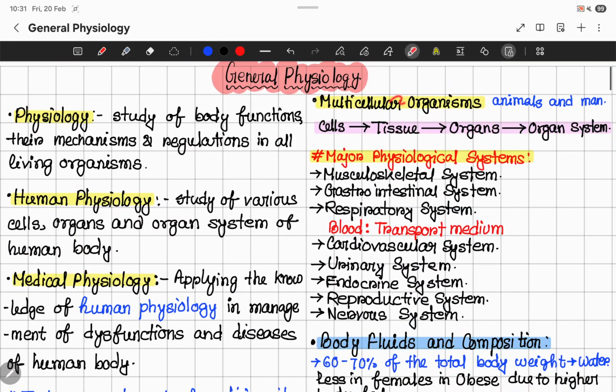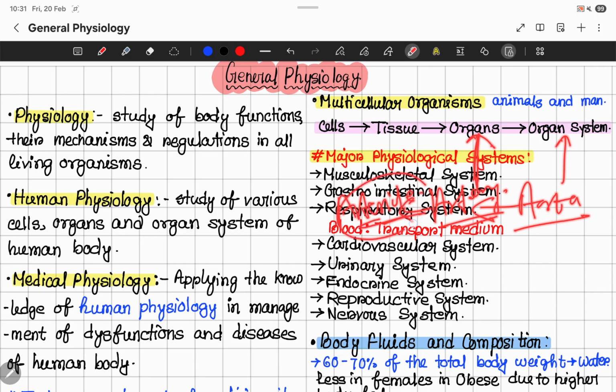Now, in case of multicellular organisms like animals and man, there is a level of organization, like cells make tissues, tissues make organs, and organs make organ systems. This is very basic, right? Now in organ systems, the aorta supplies blood, and from the aorta it forms arteries, which supply the organs, and arteries make arterioles.